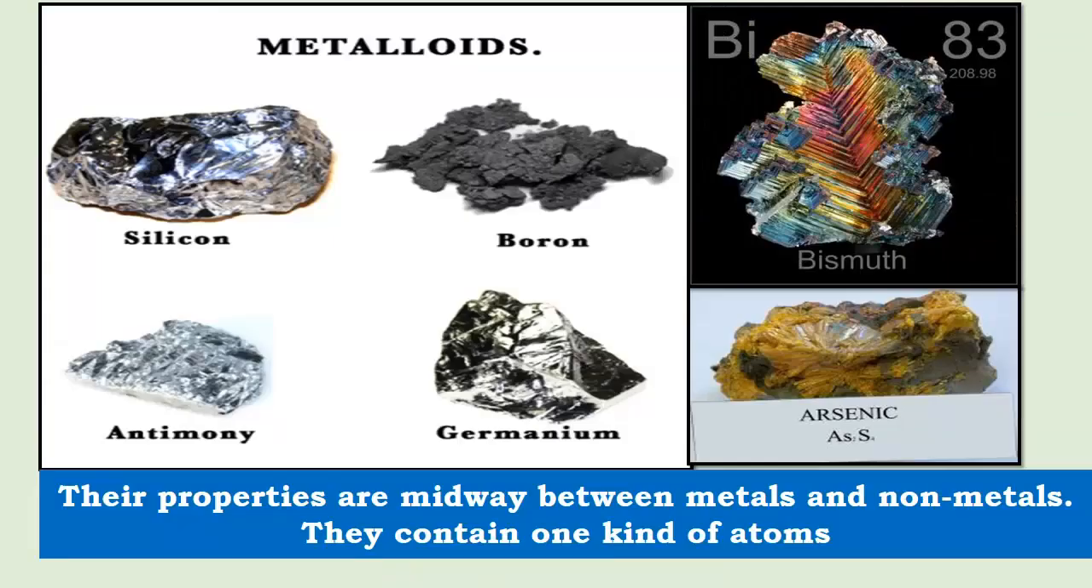And the third is metalloids. Their properties are midway between metals and non-metals. They contain one kind of atoms. Their examples are silicon, boron, germanium, antimony, bismuth and arsenic.